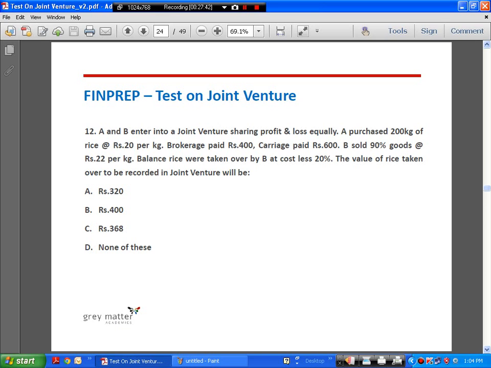Here it's a fairly simple problem, but what we need to keep in mind is this: brokerage paid and carriage paid. While valuing the stock, we need to take into account these expenses also. And we'll have to just recollect what we learned in the consignment, right? And we'll have to take proportionate cost while valuing the remaining rice that is being taken over by B, right? So let's see how this is to be done.